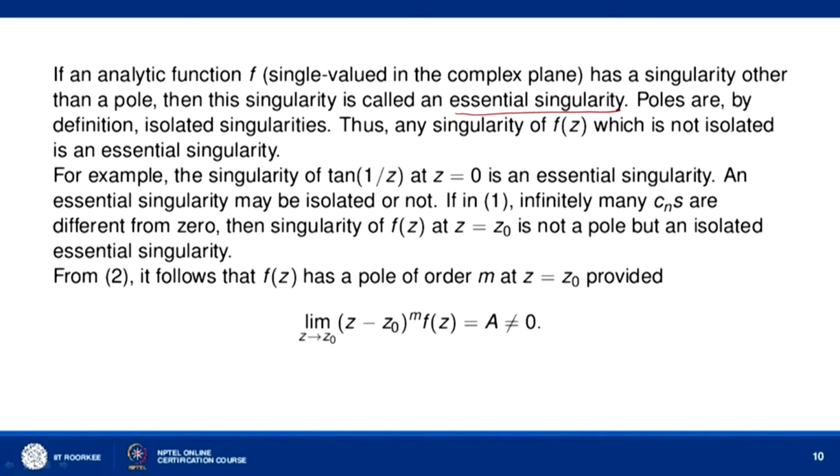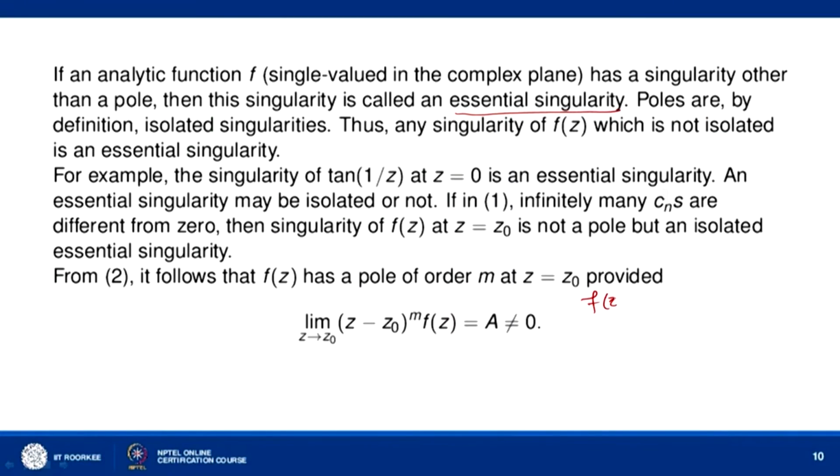Now, for example, consider the singularity of tan(1/z) at z equal to 0. Let us look at tan(1/z). So f(z) equal to tan(1/z) can be written as sin(1/z) over cos(1/z). Now, the singularities of tan(1/z) will be given by wherever cos(1/z) is 0.